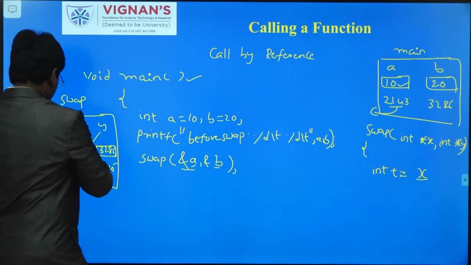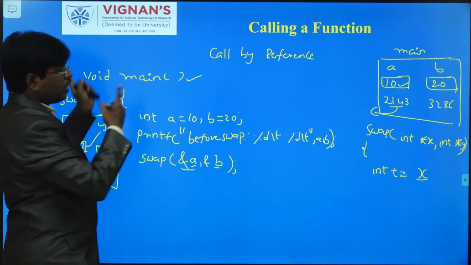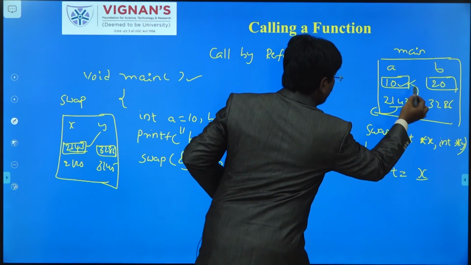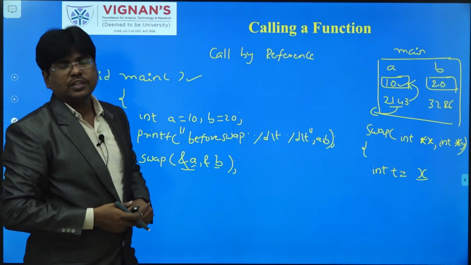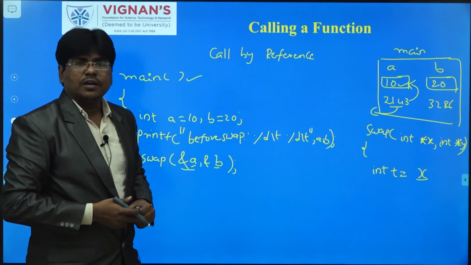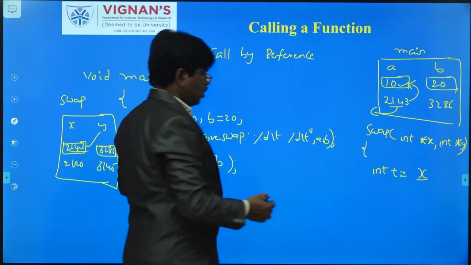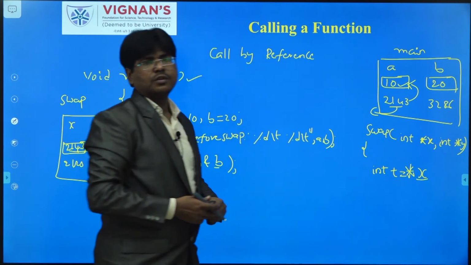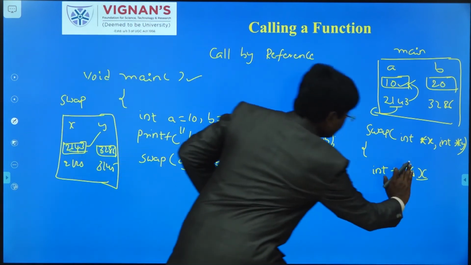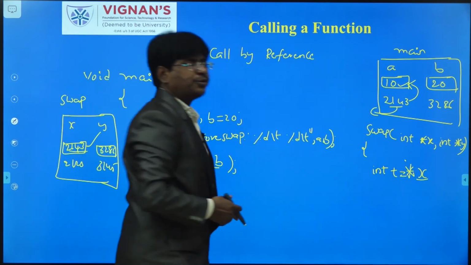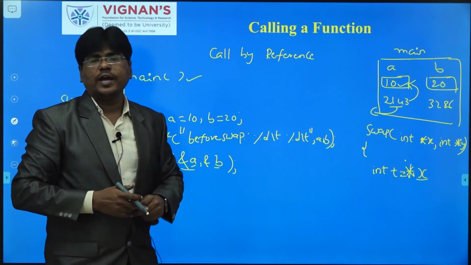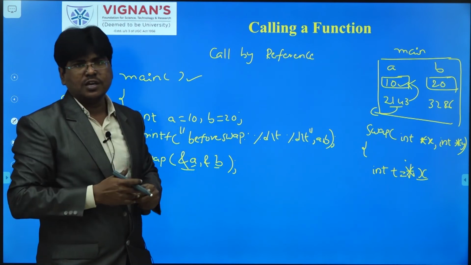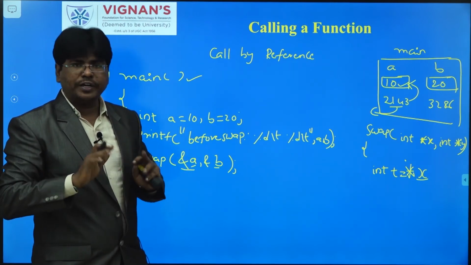What is the address? 2143. What is the value in that particular address? I want to swap this particular value. Then how can we get the value with the pointer? You have to use the indirection operator, star. If you take a normal variable, the address will be copied into t. I don't want to assign the address. I need the value located in that address. It will be done with the pointer only.